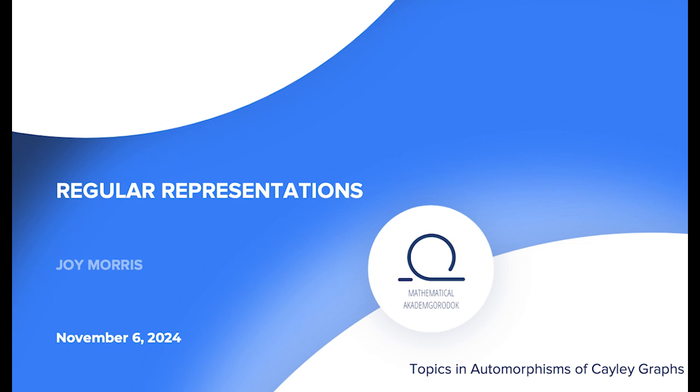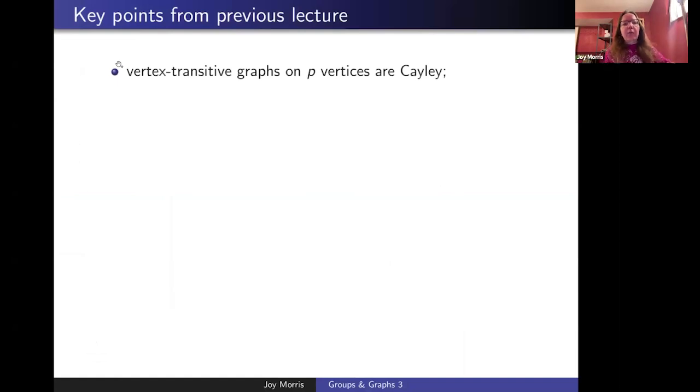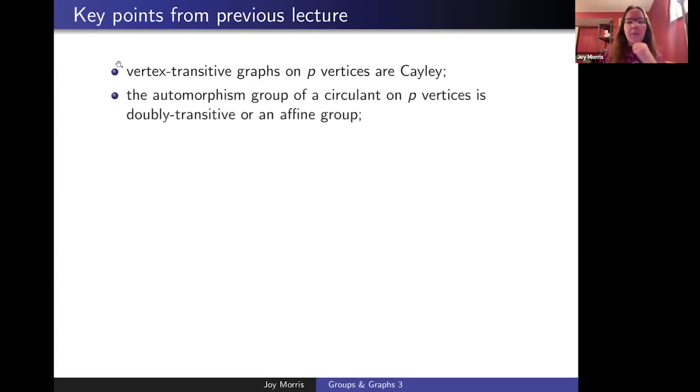Professor Morris, please. So today I'm going to talk about regular representations. First, let me review a few key points from the previous talk. I showed that when we have a vertex transitive graph on a prime number of vertices, it's always a Cayley graph. The automorphism group of a circulant graph on a prime number of vertices is always either doubly transitive or an affine group.